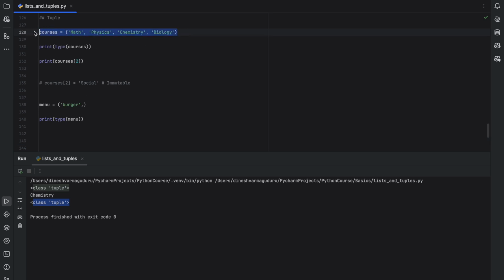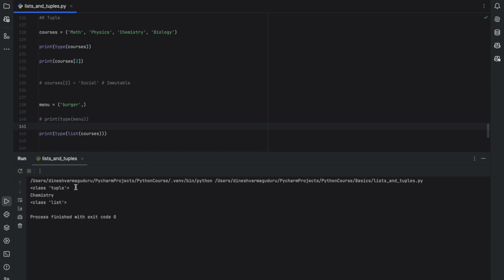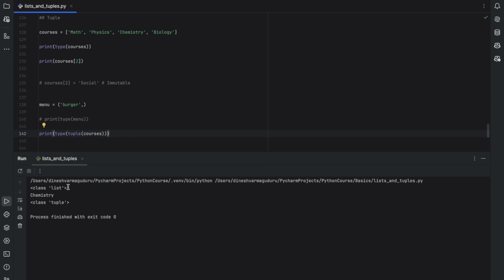So let's say that we have courses which is of type tuple, and if you do list of courses, print type of this. So we are basically printing the type of list of courses. We are converting the courses into a list and then printing its type, right? So it will be converted into a list. You see it's a tuple, then converted into a list. The same way, if you have this as a list, and if you do tuple here, see that it's basically a list and got converted into tuple. So this is how we convert list into a tuple and tuple into a list.